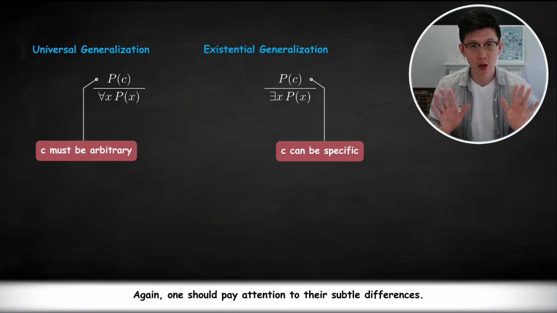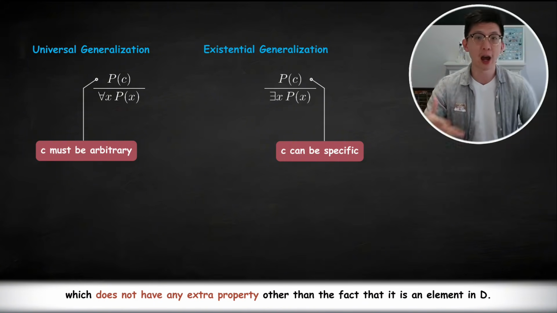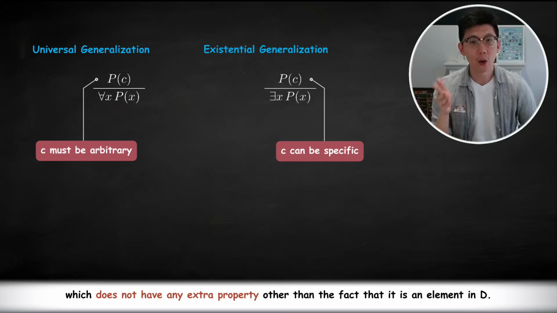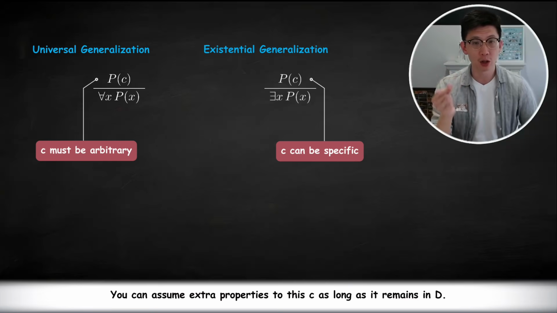Again, one should pay attention to their subtle differences. In the universal generalization, when you work on P(c), this c should be a generic element which does not have any extra property other than the fact that it is an element in D. However, to apply the existential generalization, you can choose the element c to work with at your preference. You can assume extra properties to this c as long as it remains in D.